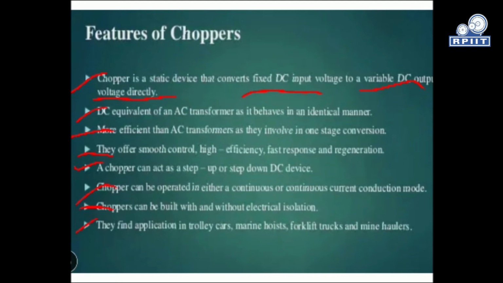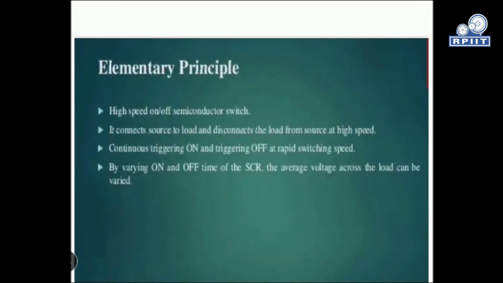They find application in trolley cars, marine hoists, forklift trucks, and mine haulers, we can say. There are a lot of applications of DC choppers where we utilize variable DC or desired voltage. Now the elementary principle of the DC chopper we will talk about.